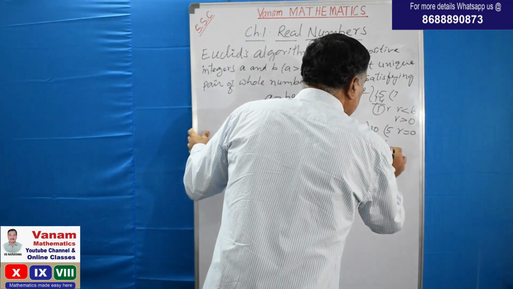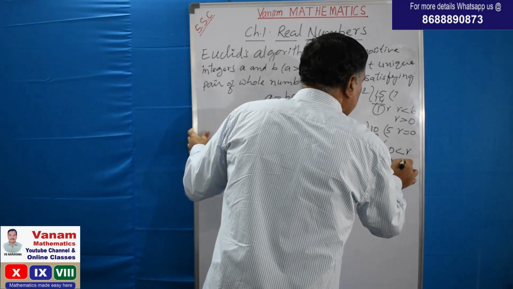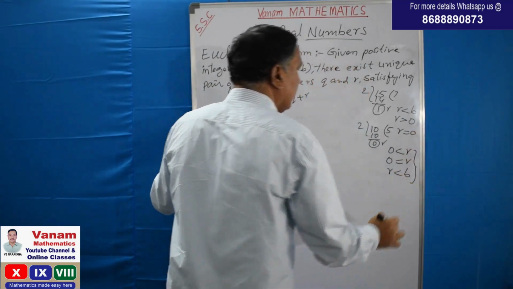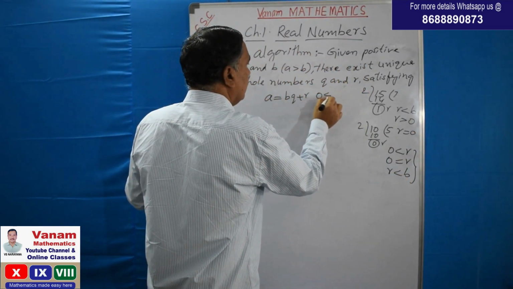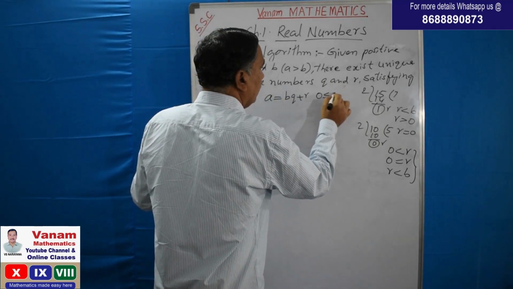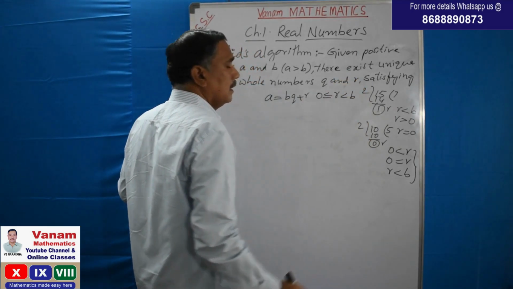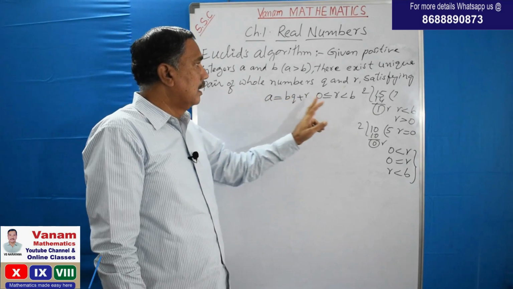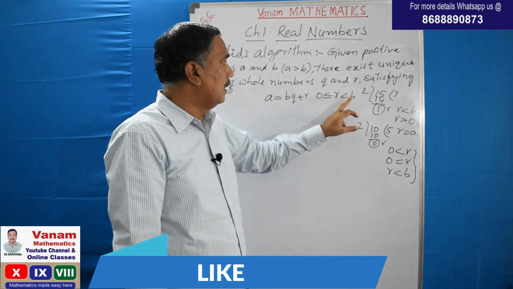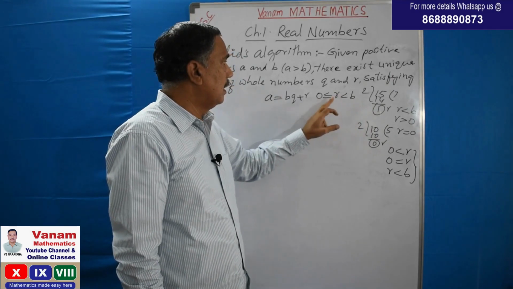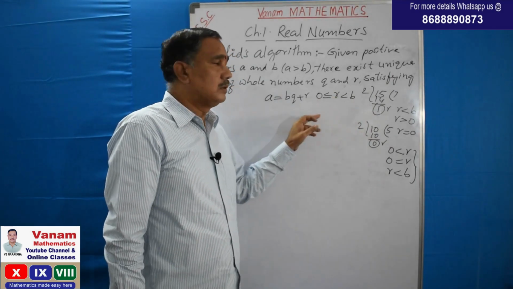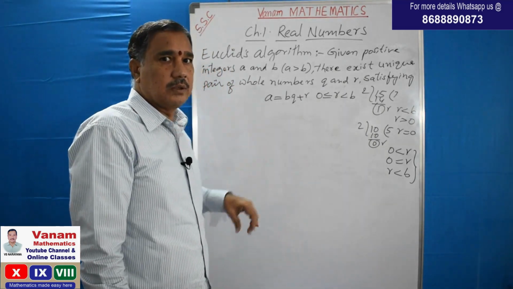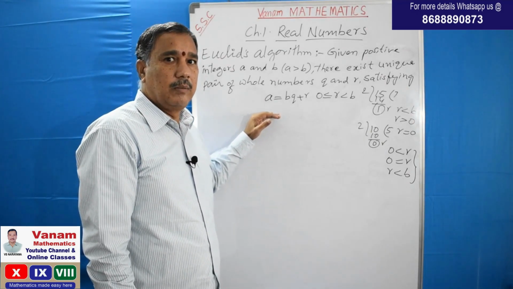This we can write as 0 less than r, 0 is equal to r, and r is less than b. So combining all this, 0 less than or equal to r less than b. This is the condition for r, that is the remainder. That means the remainder may be 0, it is less than the divisor b, and it may be more than 0. So this is what Euclid's division algorithm is. This algorithm is also called Euclid's lemma.